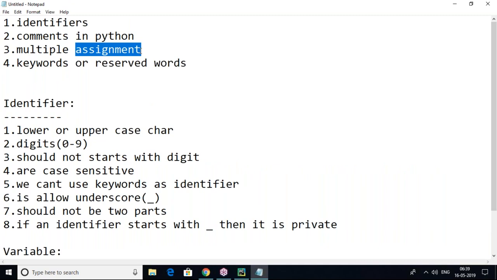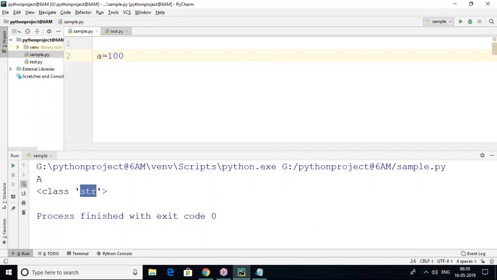So what is multiple assignment? It's very simple. Assigning one value to one variable uses the assignment operator, equal to, as in assigning a value to variable A. This is not multiple assignment.